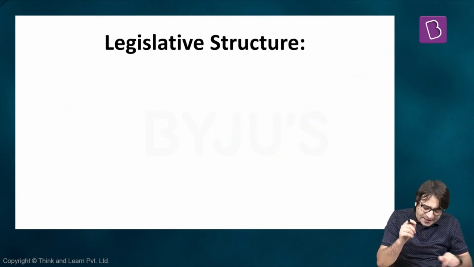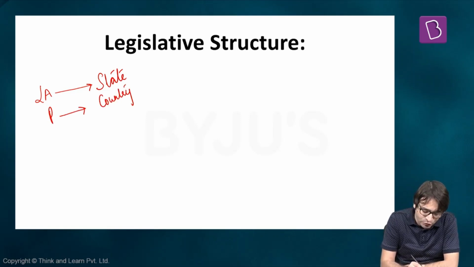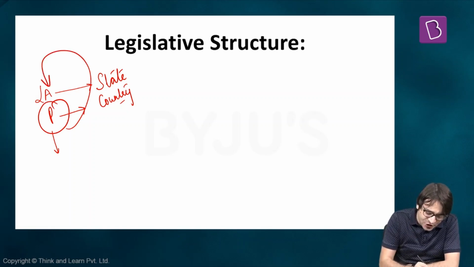If you look at the legislative structure, normally the job of the Legislative Assembly is to make laws for a state. The job of the Parliament is to make law for the entire country, for the entire Union of India. But union territories are directly under the control of the center, which is the central legislative agency of India, which is the Parliament of India. That means the Parliament becomes the legislature for all these union territories.